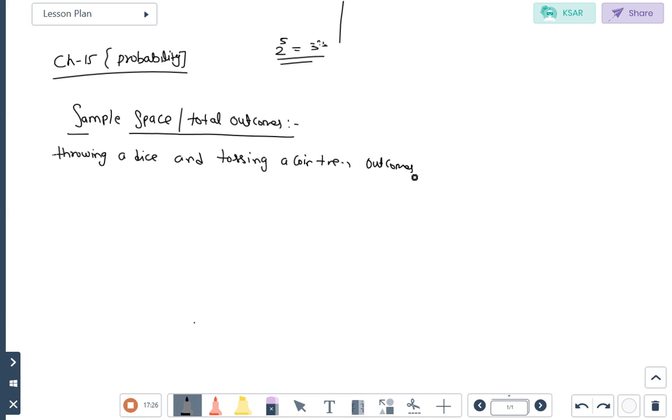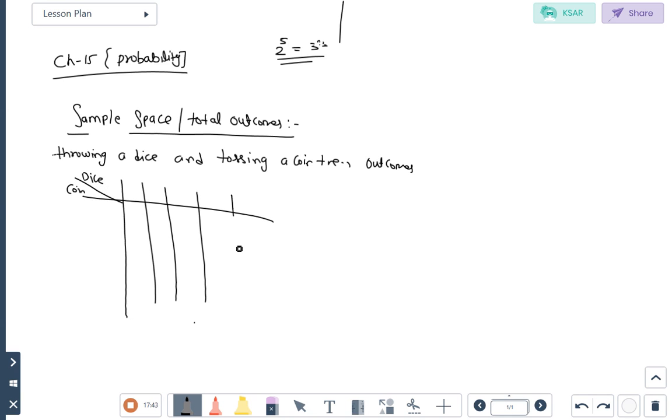Anyone can tell me the total number of outcomes? Here the upper side is the dice and the lower side is the coin. 1, 2, 3, 4, 5, 6. 1, 2, 3, 4, 5, 6.